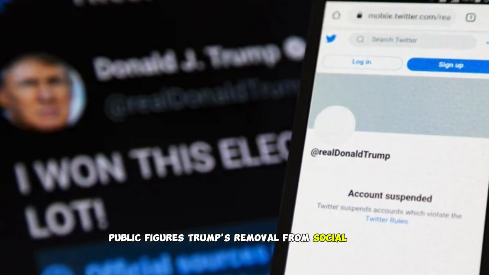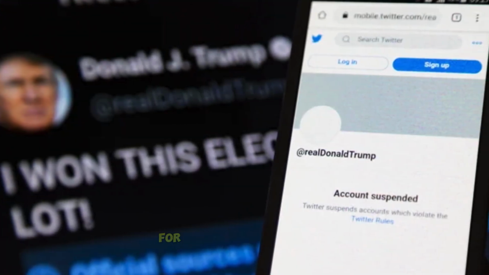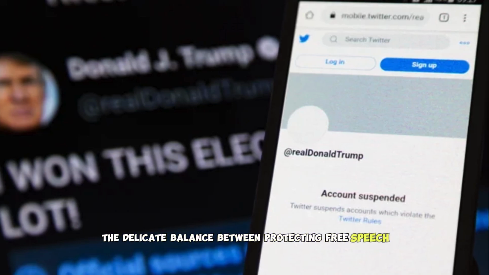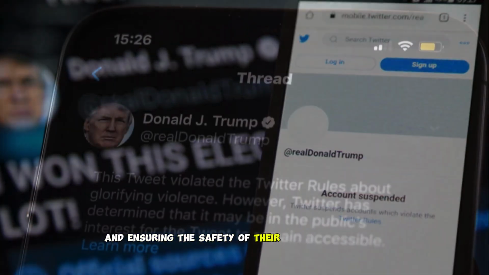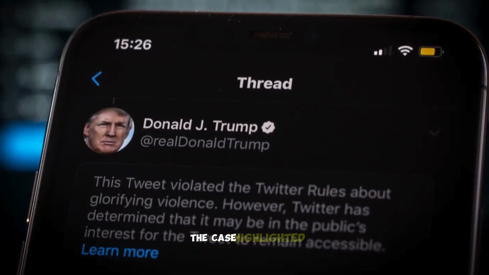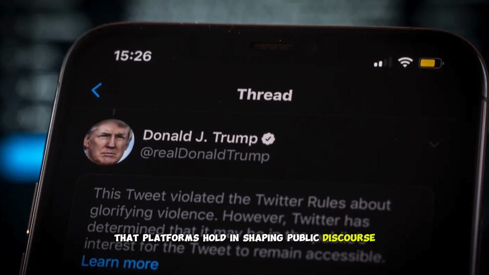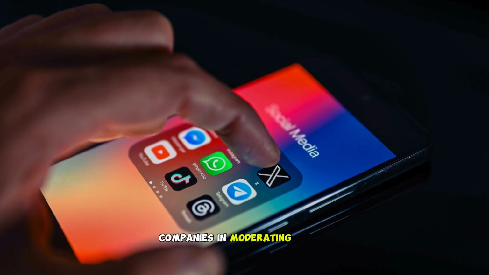Trump's removal from social media set a significant precedent for how tech companies handle the delicate balance between protecting free speech and ensuring the safety of their online communities. The case highlighted the immense power that platforms hold in shaping public discourse and raised important questions about the role of private companies in moderating speech.